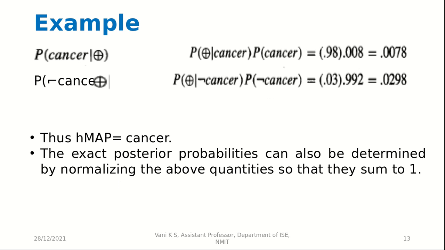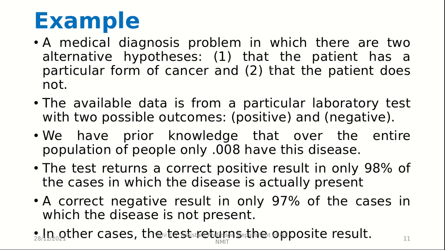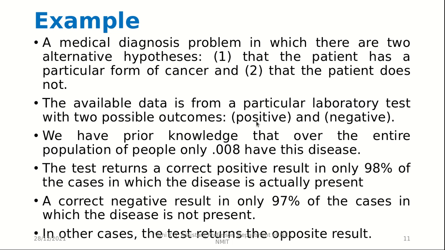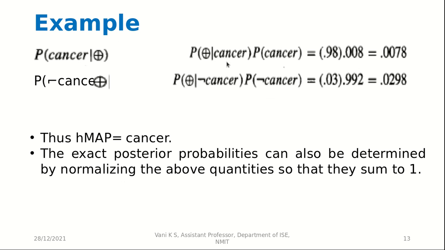So we can get that probability that we have the positive result and we need to know if the person has cancer or not. So for that we will use the given probabilities here. So we'll just directly take P of positive given cancer into P of cancer. Since we have already removed P of D because it was a constant, we need not calculate the denominator. So we'll just take P of positive given cancer into P of cancer. So that probability is 0.0078.